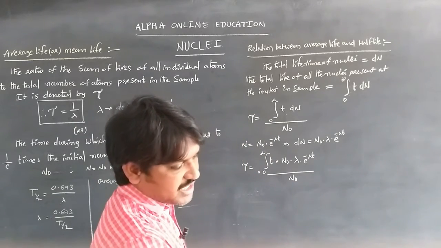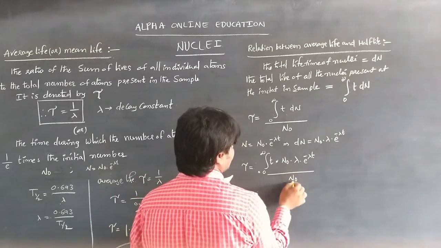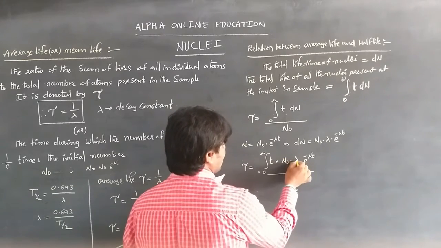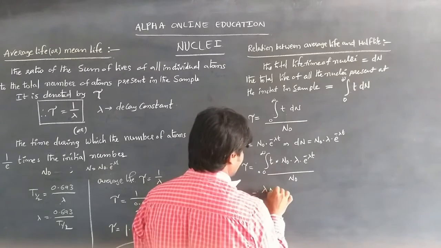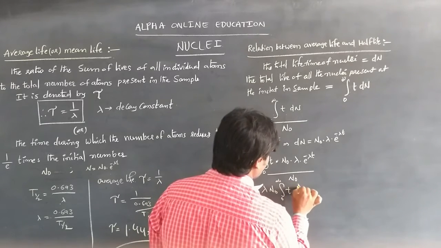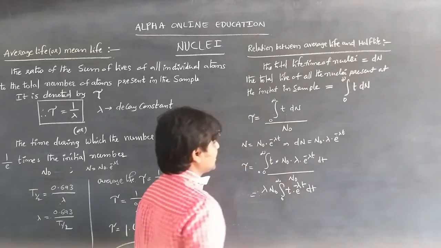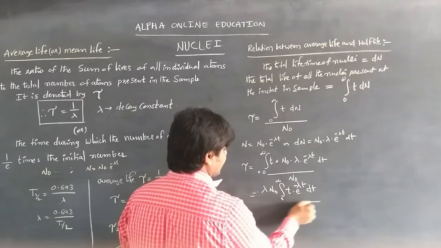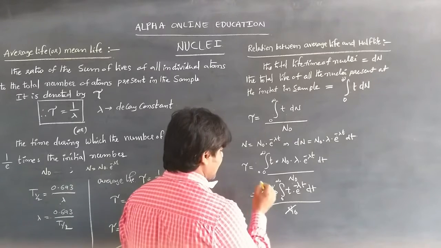Here n naught is a constant and does not change, so n naught gets cancelled. Lambda is the decay constant, so we take lambda outside the integral.